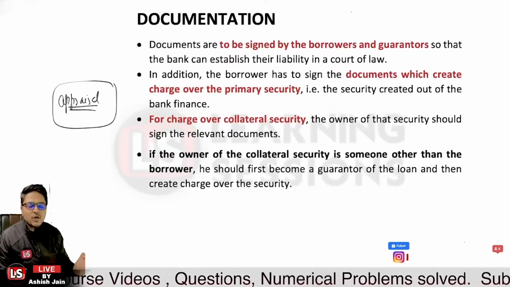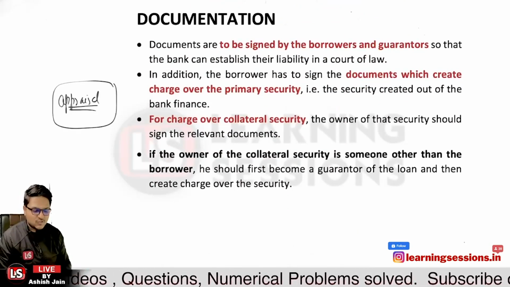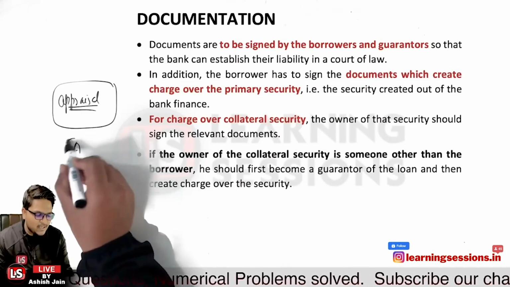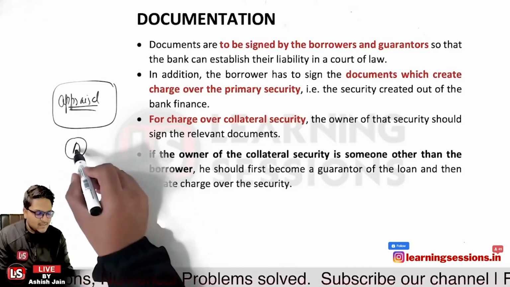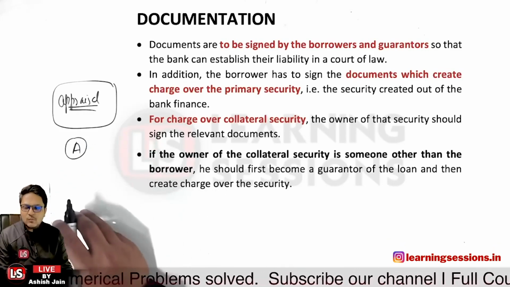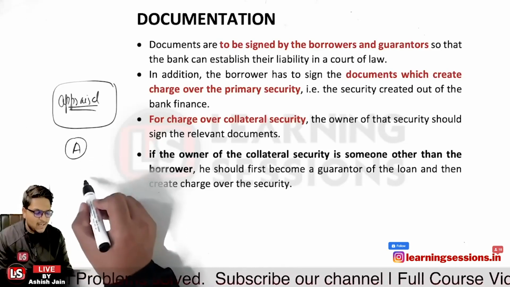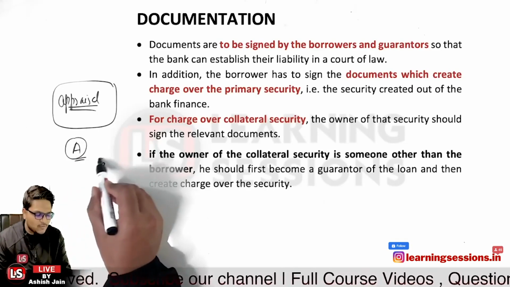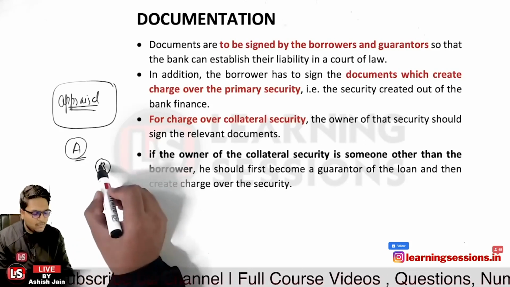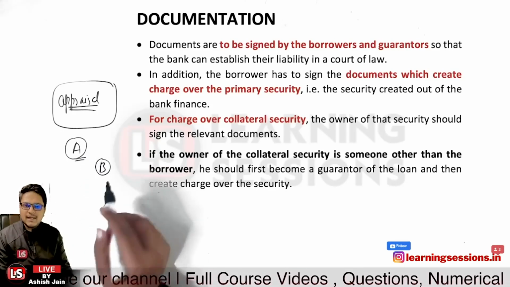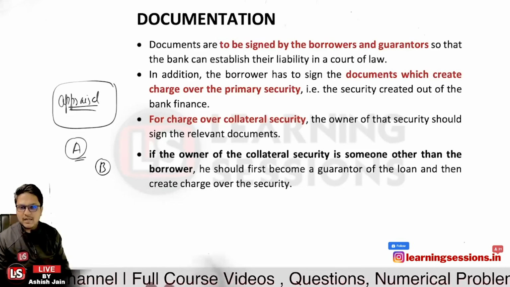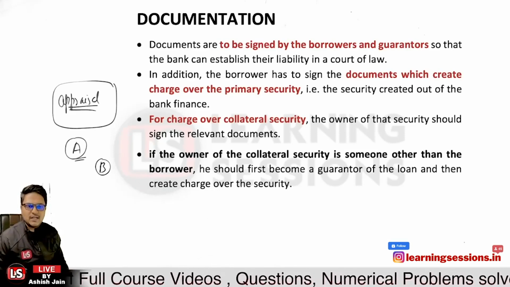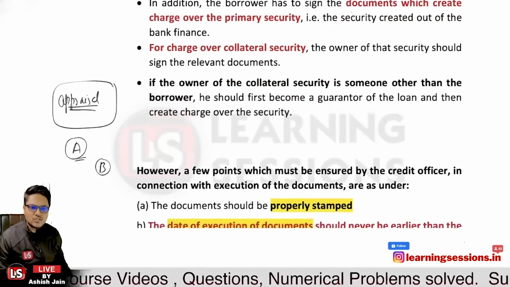And further, if the owner of the collateral security is someone else, let us take the case that we are extending a loan to person A, and the security provided is not owned by A, and B is the owner of the security. In that case, either B will be the co-borrower or B will be the guarantor in the loan case itself. That is related to documentation, that is why documentation is required.